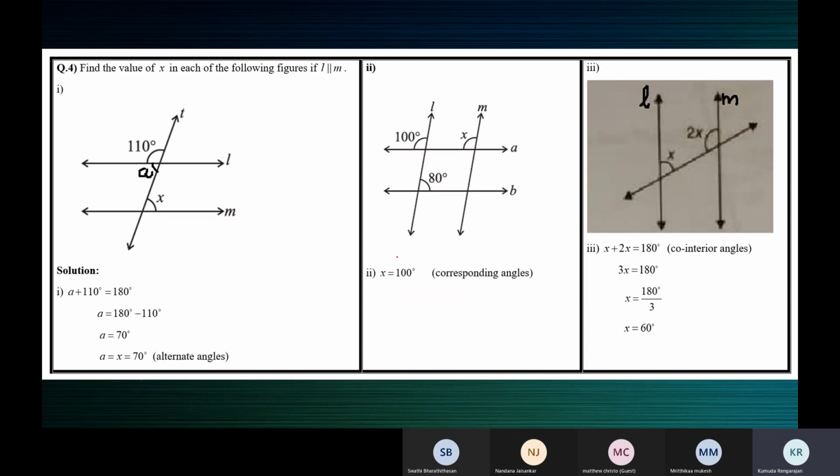So note, whenever you have to solve questions like this, you will have to check if the lines are parallel or not. L is parallel to M. If L is parallel to M, the lines are parallel. Find the value of X in each of the following figures if L is parallel to M.